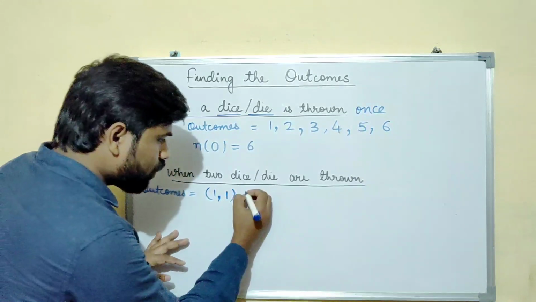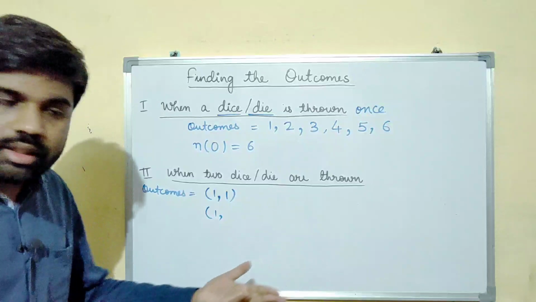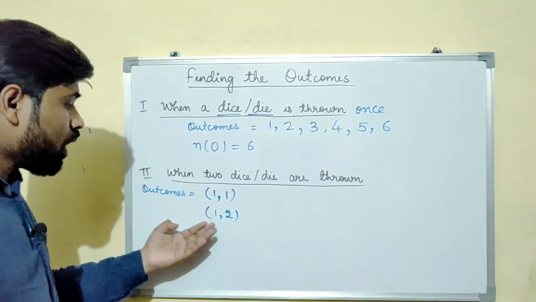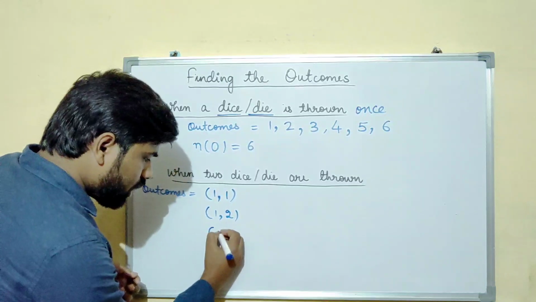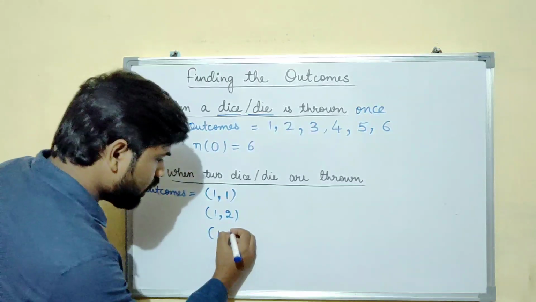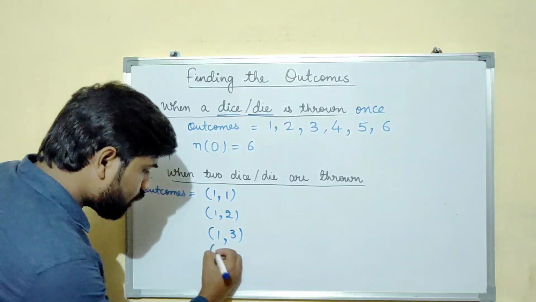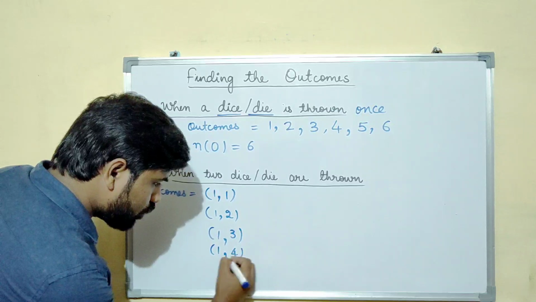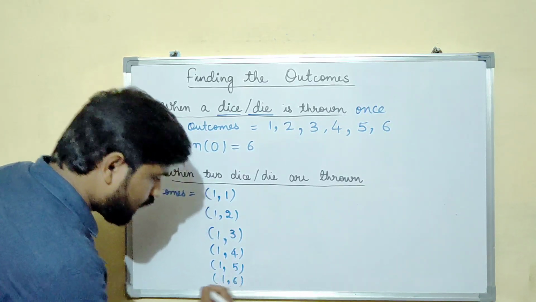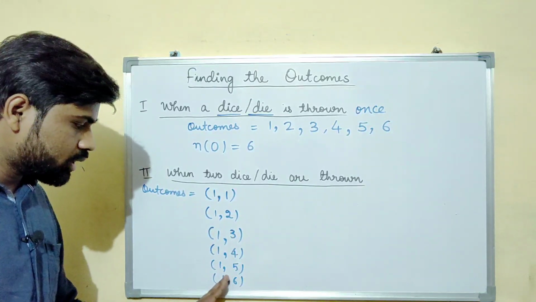Or if you get 1 in the first throw, you might get 2 in the second throw. And if you get a 1 on the first throw, you might get 3 on the second throw. Similarly, if I continue to write like this, you get these outcomes: 1 1, 1 2, 1 3, 1 4, 1 5, 1 6.